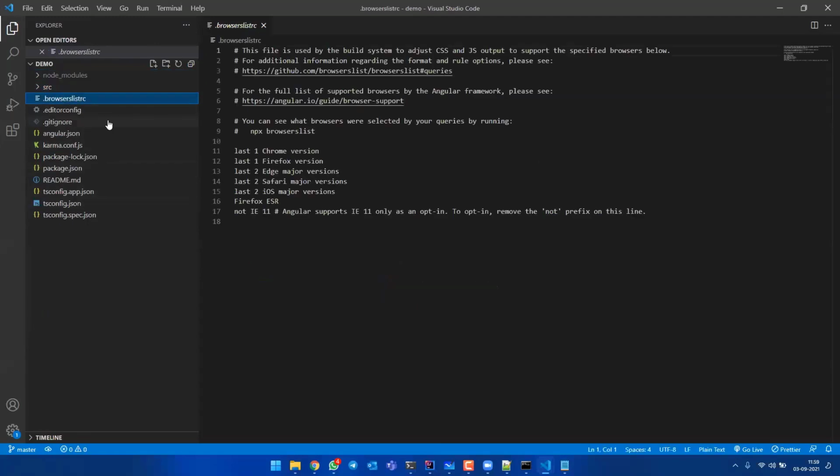Next is browserslist. Browserslist is nothing but the main web browsers where you will be working on this application. Here I am working on Chrome, Firefox, Edge, Safari, so this is mentioned by default. You're telling your application that these will be the browsers on which we will be working. Next is editor config.